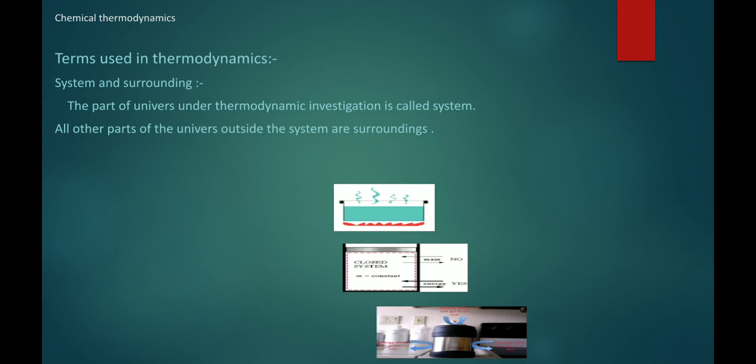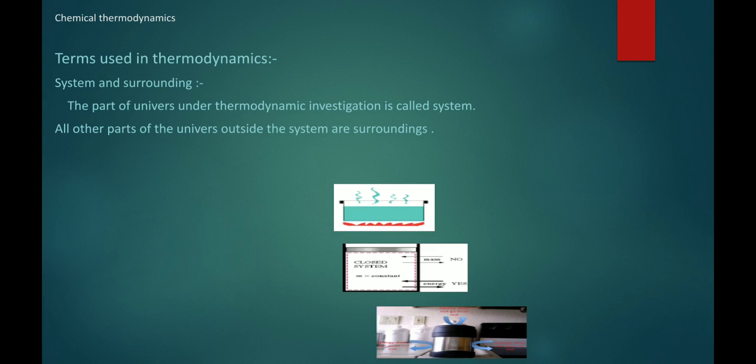Surrounding. So all other parts of the universe outside the system are called surroundings. So these are the two things, system and surrounding. And in this chapter we will discuss the conversion of energy, transfer of energy, system to surrounding, surrounding to system.